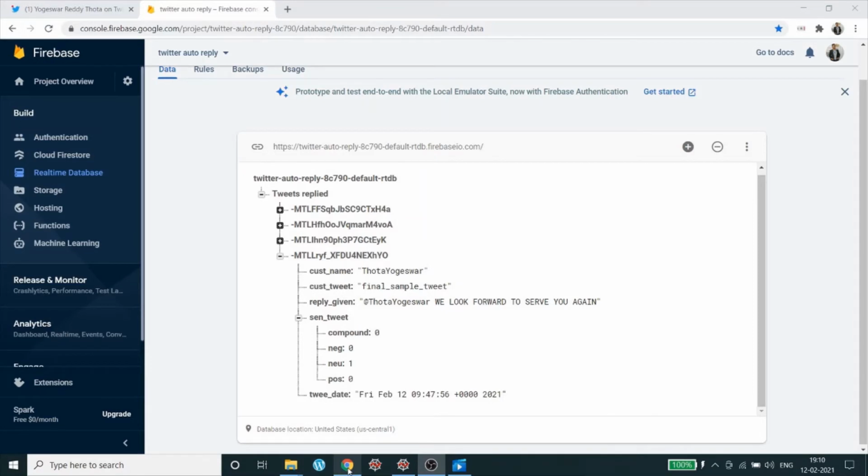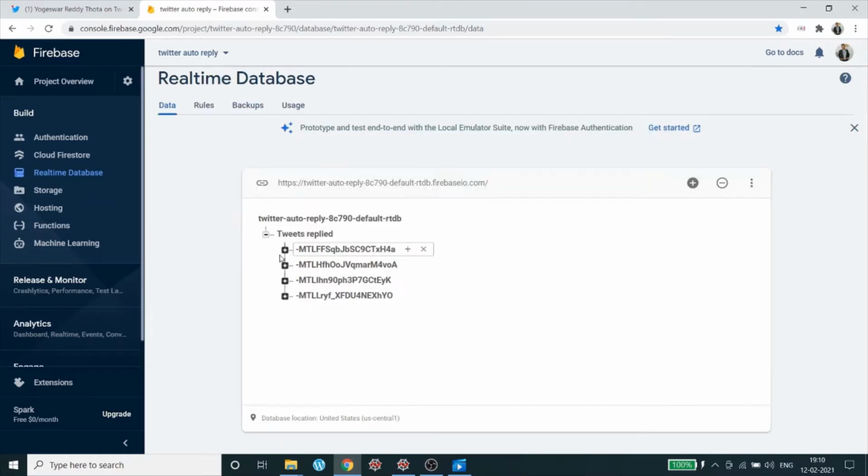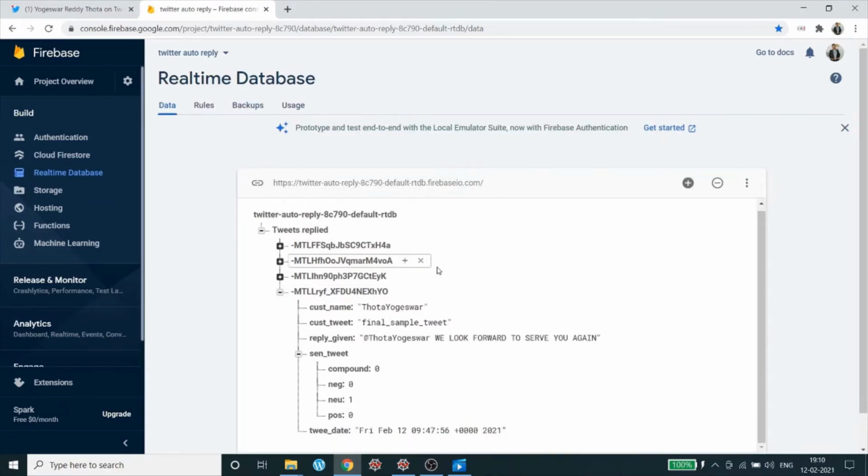So here it is, the customer name, after expanding the most recently updated Firebase ID. Here it is showing the customer name, that means the customer for whom it has been tweeted, and for what particular tweet has been replied.